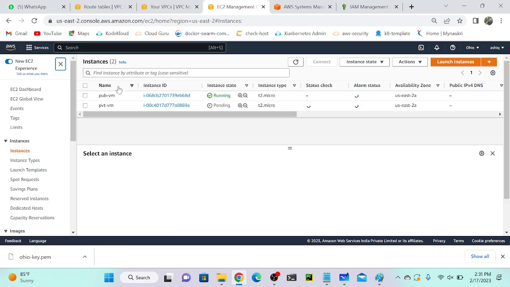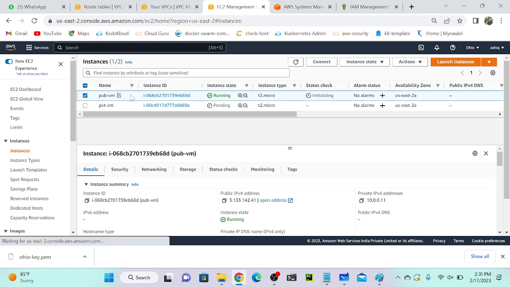So go to instance tab. So now you can see that the public VM is successfully created. So I will select this public virtual machine. Then I will connect through this console. Connect.